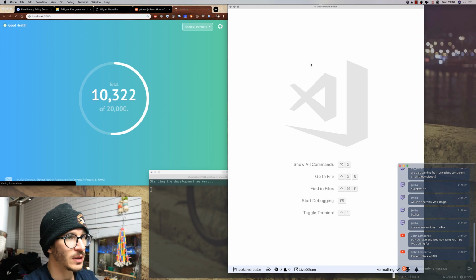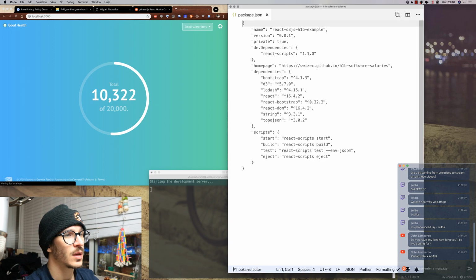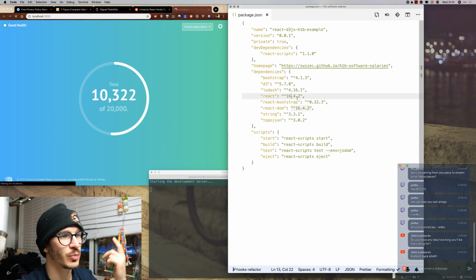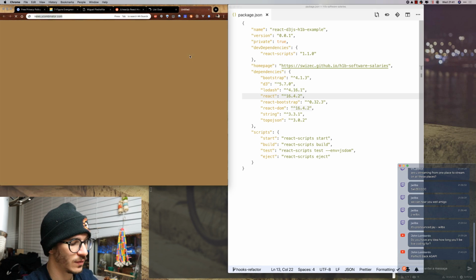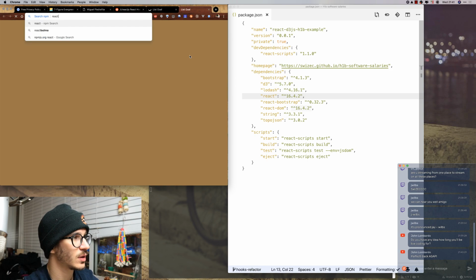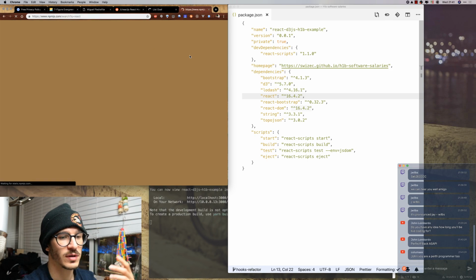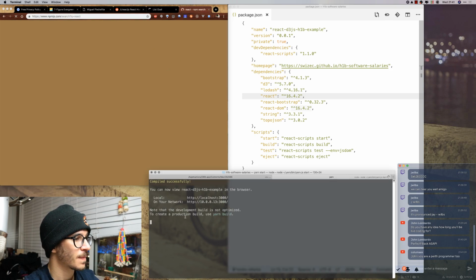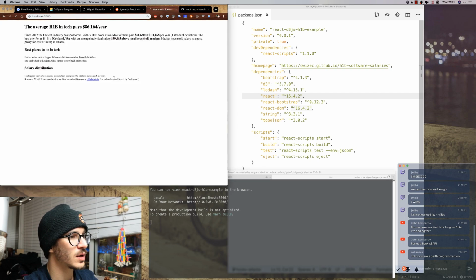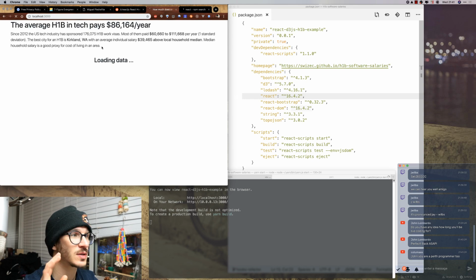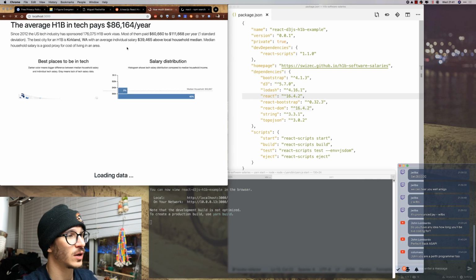And in the meantime, while that's happening, we can go into package.json, and we're going to upgrade React from 16.4 to the new latest version, which I believe is 16.8, and that will give us everything we need. Cool, so the server started. Oh, one more thing I'm gonna do is switch it to the smaller data set, because that will make our life a lot easier.